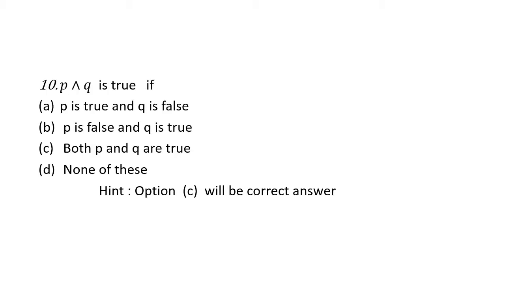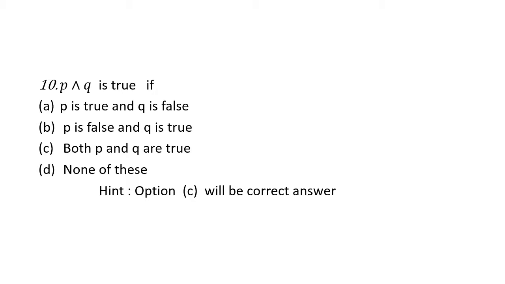Move on to question number 10. From now onwards we will discuss some logic oriented questions. See, this is a very important one: conjunction and disjunction. P and Q is true if: first option, P is true and Q is false; second, P is false and Q is true; option C, both P and Q are true; last option, none of these.